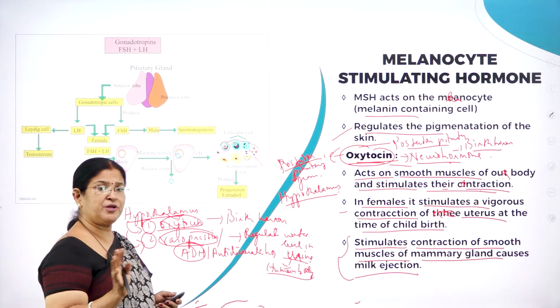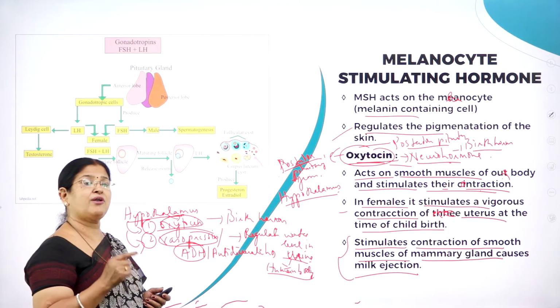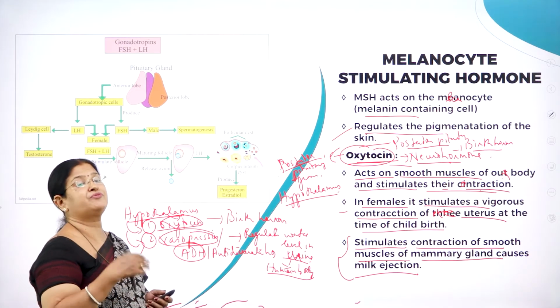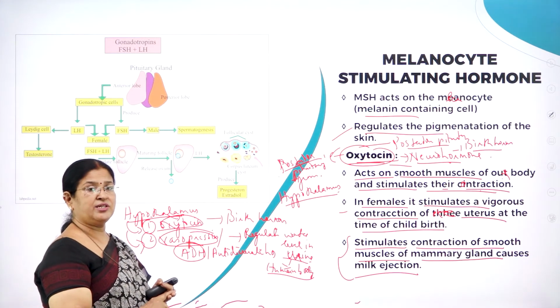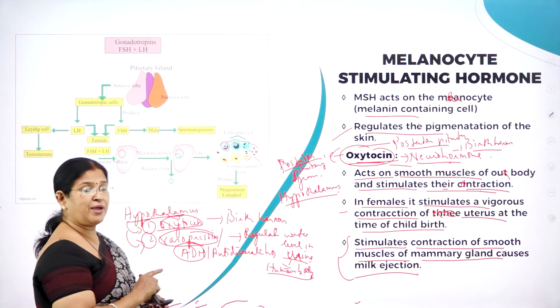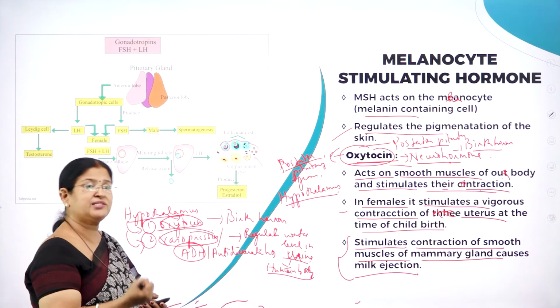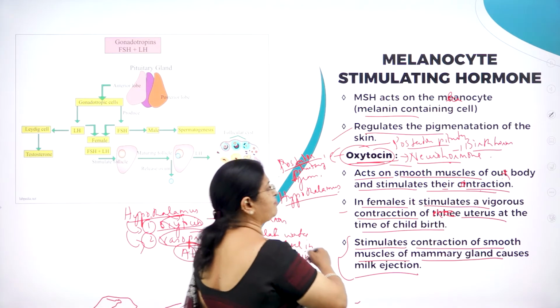It does not produce the hormones of its own kind like the anterior pituitary. The anterior pituitary, or adenohypophysis, produces the hormones of its own kind like GH, LH, ACTH, TSH, etc. But the neurohypophysis will just release the hormones that are received from the hypothalamus, namely oxytocin and vasopressin.